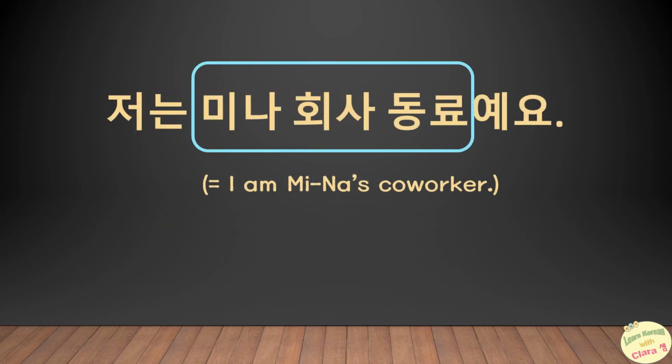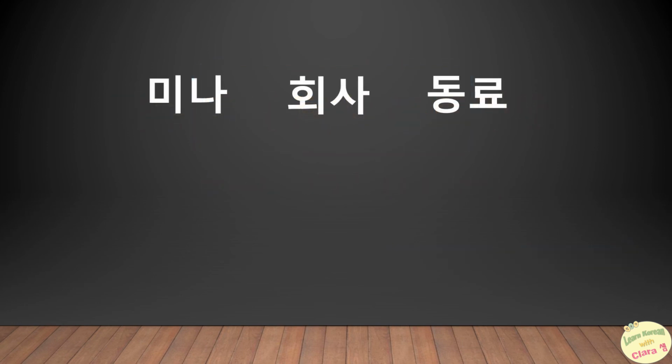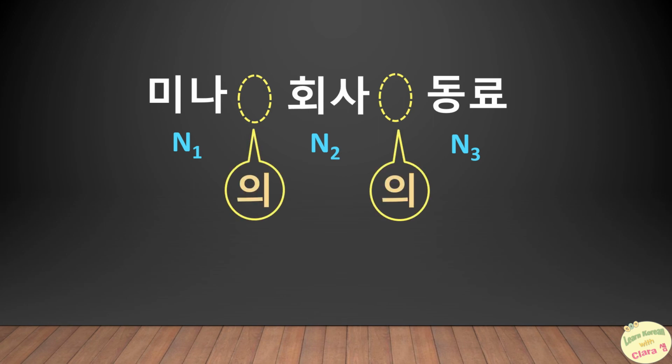The second is 미나 회사 동료. Normally, between the words 미나 and 회사, and then between the two words 회사 and 동료, there must be 의 to make the connection. But here we do not see 의. Is there a mistake? Actually, no. It's like I explained to you with 방탄소년단 member. It is the same principle.